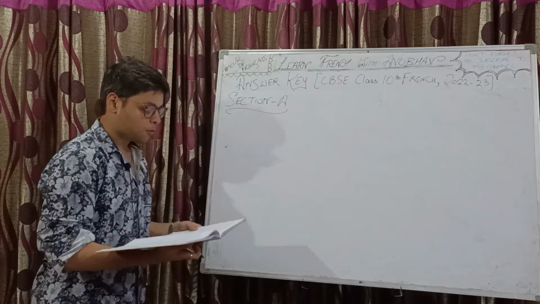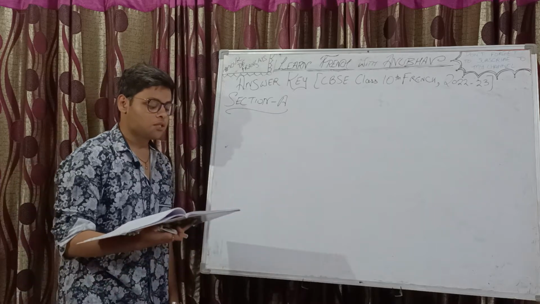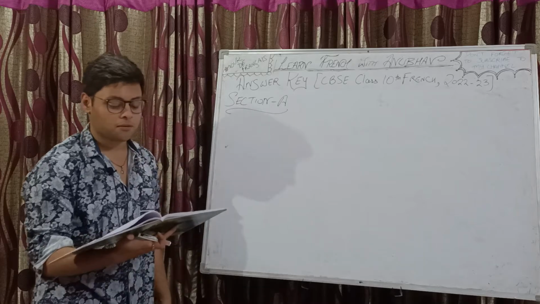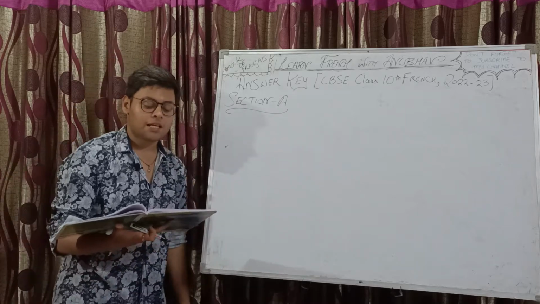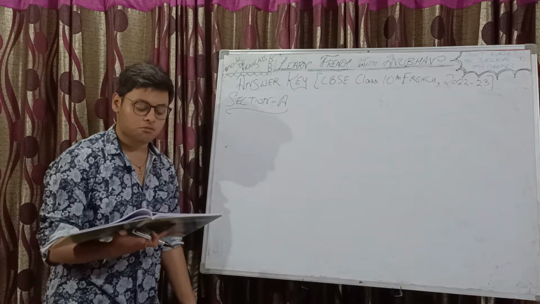Okay, so section A, comprehension passage, very easy. Question number 1, lisez le texte, regardez l'image et répondez aux questions suivantes. So read the text and look at the image and respond to the following questions.